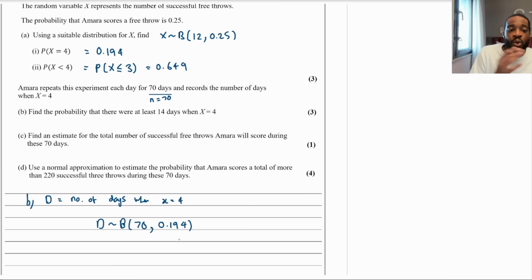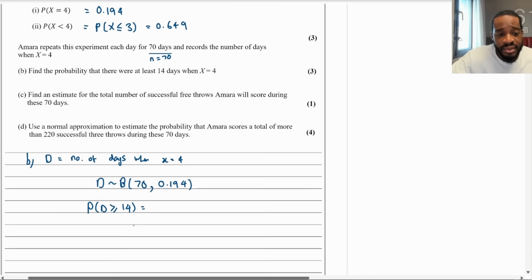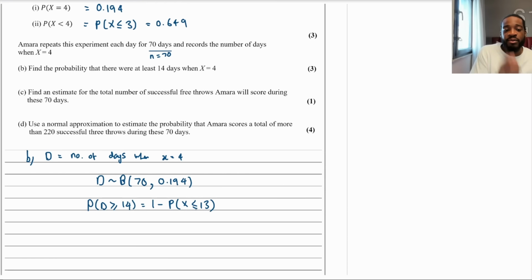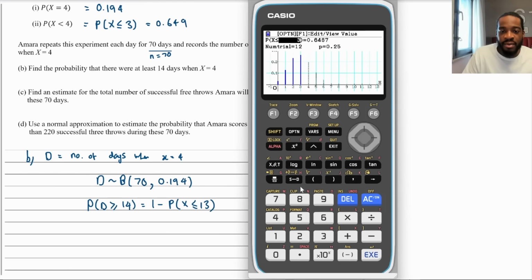So what we need to work out is, for this random variable d, the probability of d being greater than or equal to 14. Now, if you don't have the CG50, all you've got to do is remember this is the same as 1 minus the probability of d being less than or equal to 13. So if you don't have this calculator, just find the probability of being less than or equal to 13 and take it from 1. You get the same thing. But I'm going to use the CG50 because I've got it at my disposal.